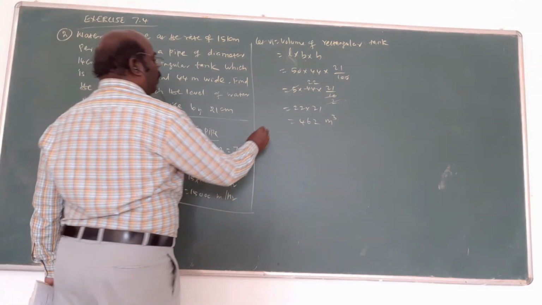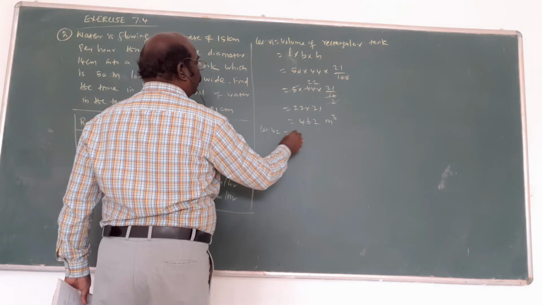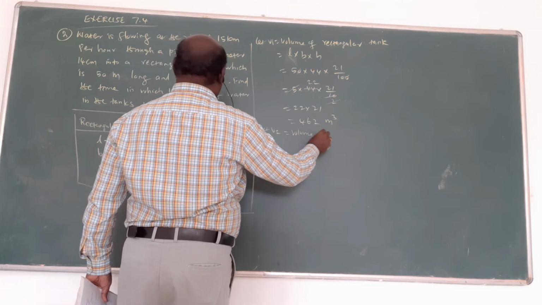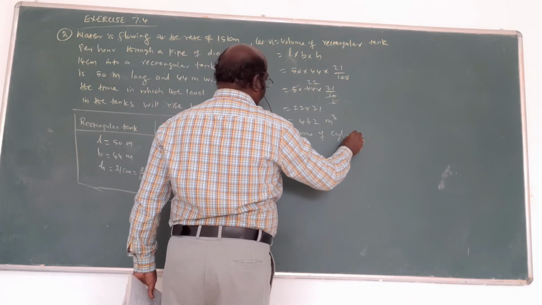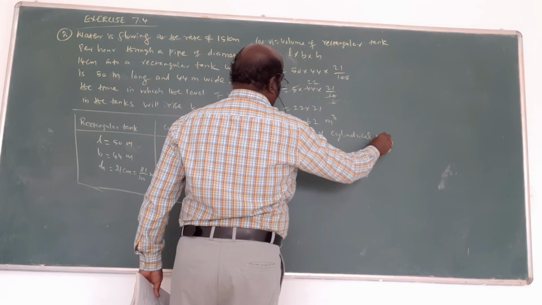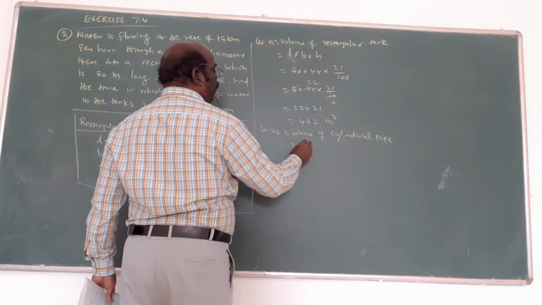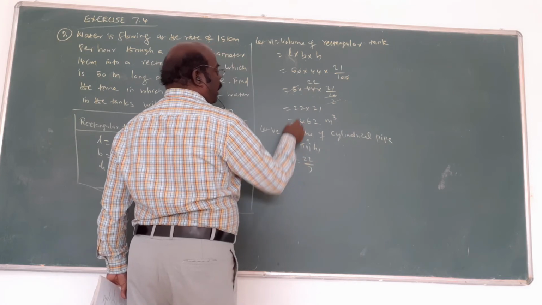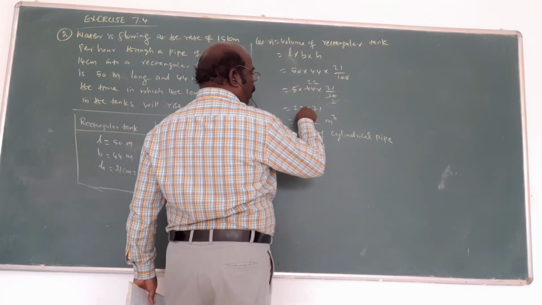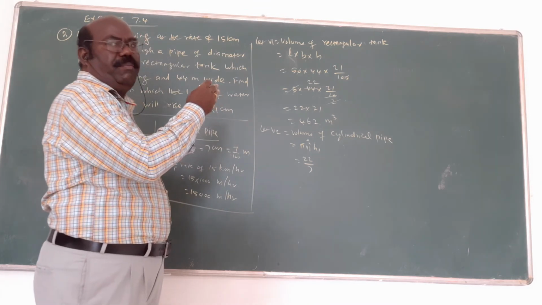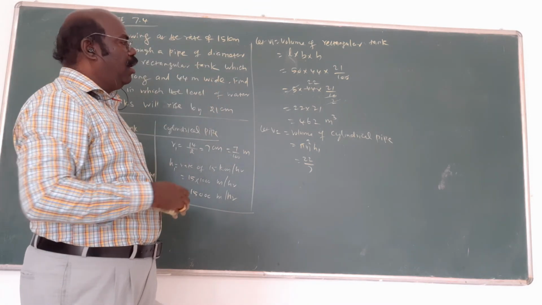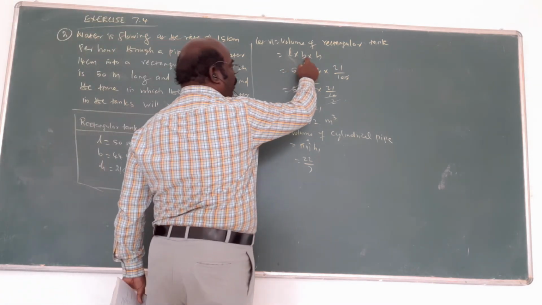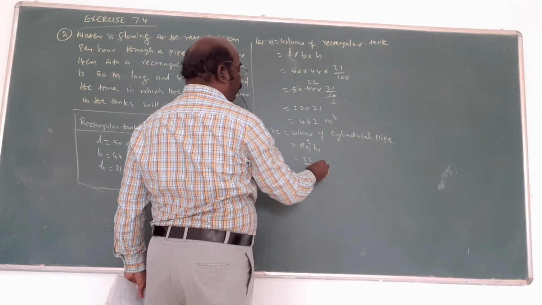Next, volume 2 equal to the volume of the cylindrical pipe. What is the formula? Pi R1 square H1, 22 by 7. Here there is no pi value in the other volume. If pi is not involved, you need not put the pi value there. Here pi is involved, so put the value for pi.